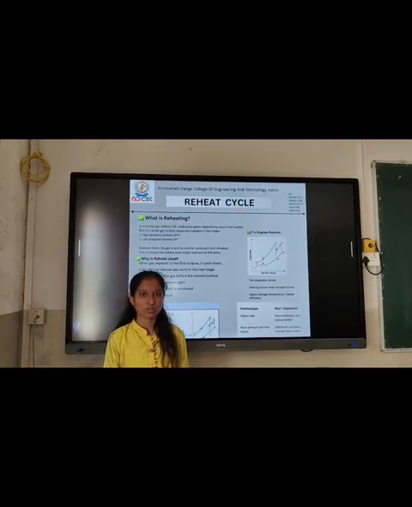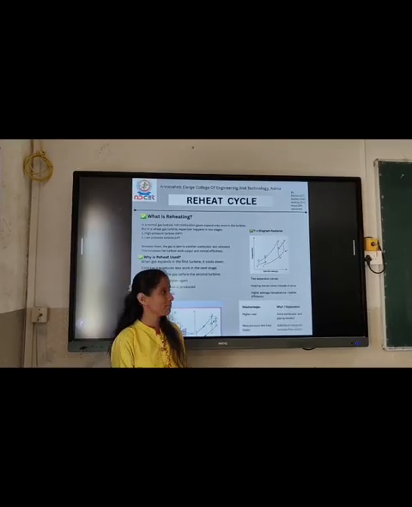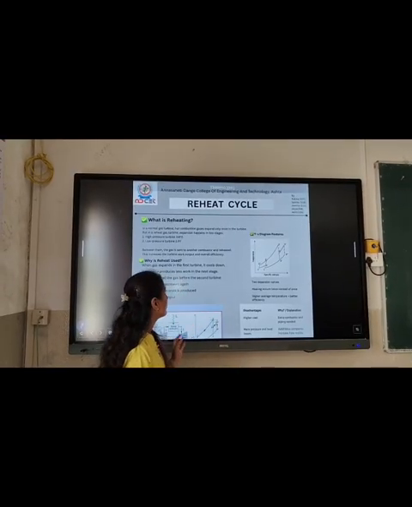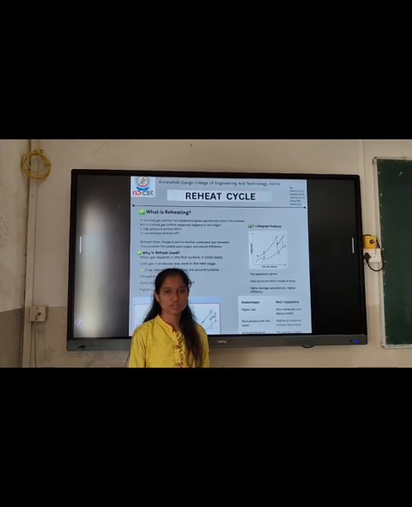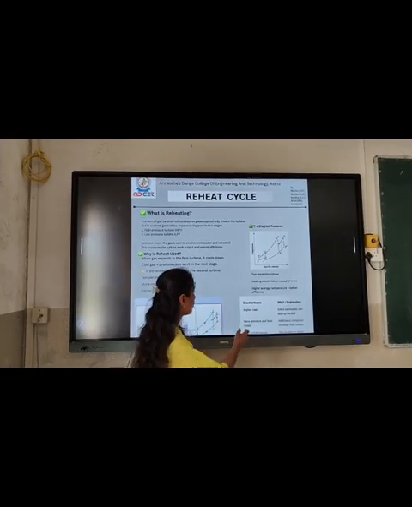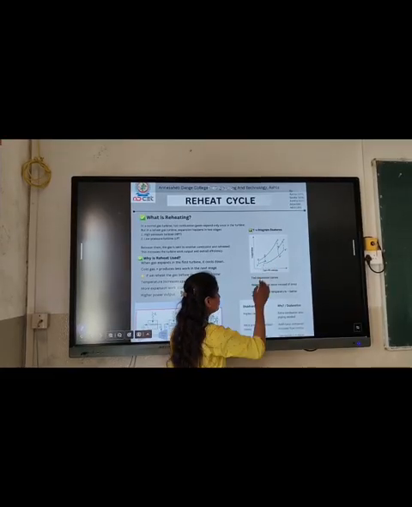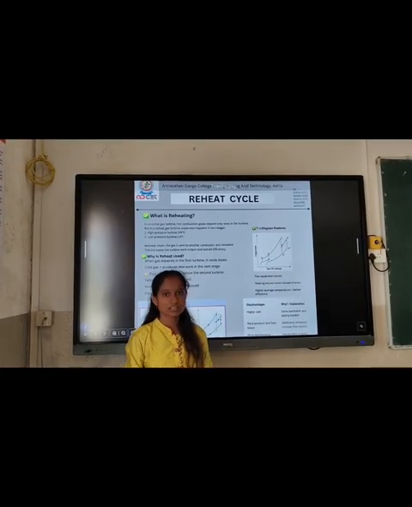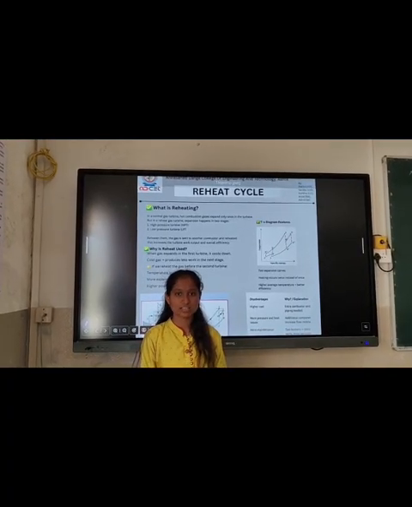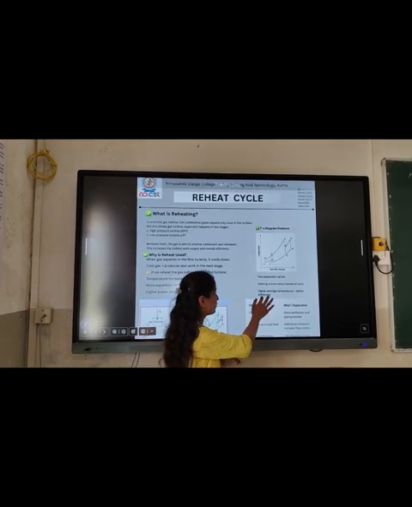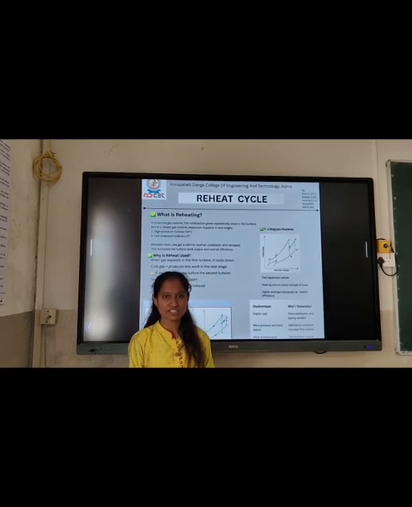Myself Asmita Chavan. My roll number is 111. My point name is TS diagram of reheat cycle. It has two expansion curves. The first process is 1 to 2 isentropic compression, as shown in the diagram.